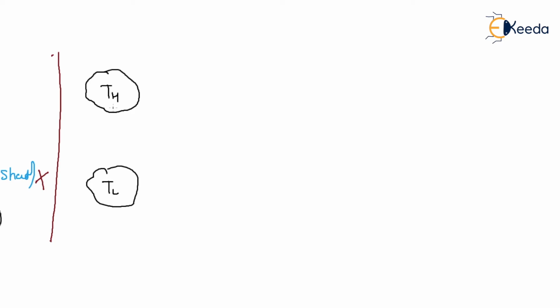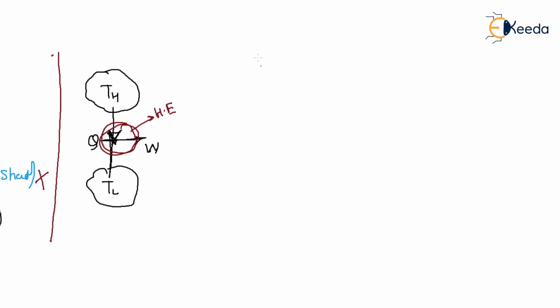Heat will be supplied continuously from the high temperature body to the low temperature body, no problem. But when you convert this heat to work, there must be a device here, and that device is known as a heat engine.